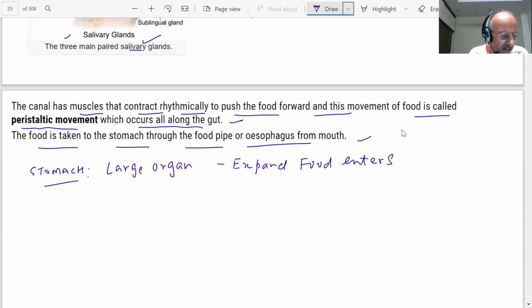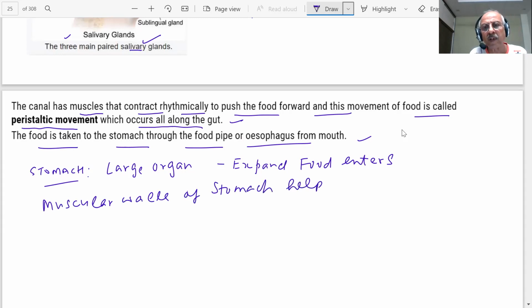So stomach is large. Muscular walls of the stomach help in mixing the food thoroughly with more digestive juices. Muscular walls are there. Where? Of the stomach. What will happen?